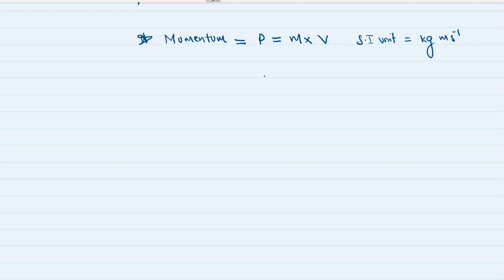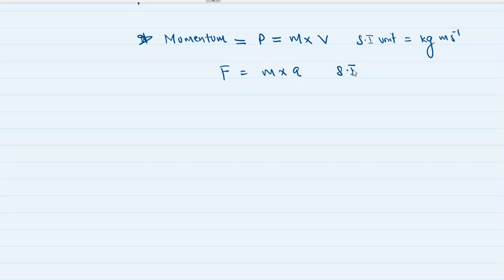More force exerted on a body, rate of change of momentum will be higher, and vice versa. So from this and from the formula for momentum, we finally found out the formula for force, which was mass into acceleration.